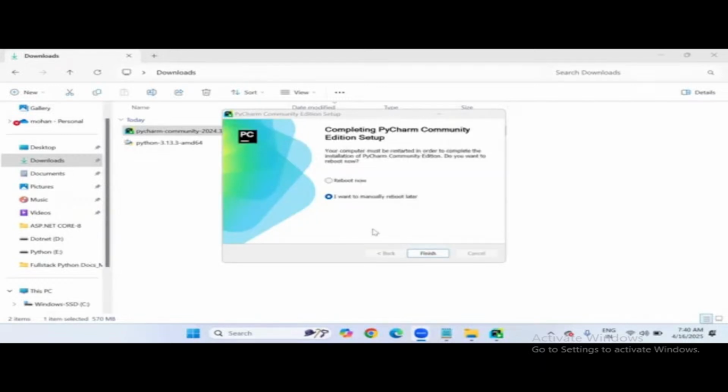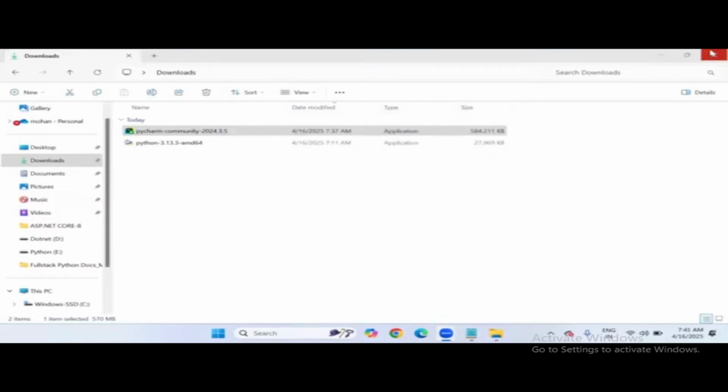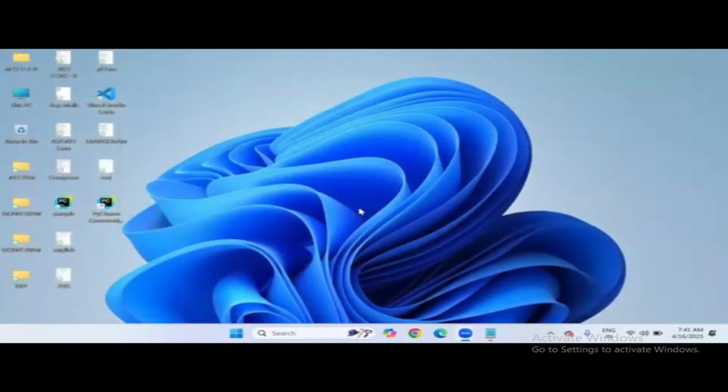So after completion of your installation, the PyCharm Community Edition setup is complete, and it is asking for a reboot now, meaning restart your computer, or else you can choose I want to manually reboot later. I don't want to restart now, so I'll reboot manually later. Click on finish. And now you can see you can launch the PyCharm editor here.